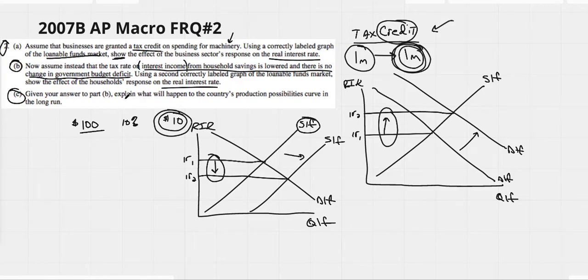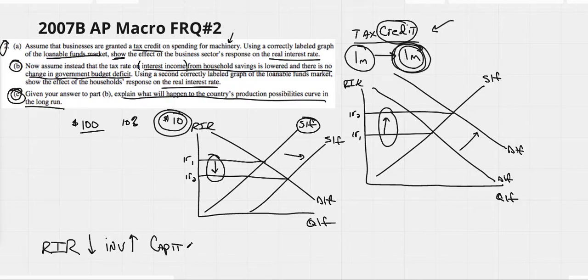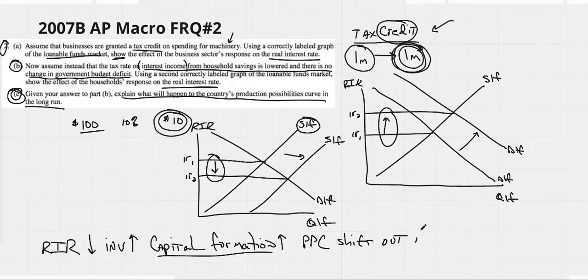Given your answer to Part B, explain what will happen to the country's PPC in the long run. Understand that there are a lot of these questions. Once you know what's happening to the real interest rate, we're going to say it the same way every time. Interest rates go down, therefore more people would take out loans. Investment would go up. When investment goes up, we could assume some of that investment is going to be with capital formation. Capital formation is what we use every time to explain this because they will use it every time in their explanations. Capital formation would go up, therefore our PPC would shift out or rightward.